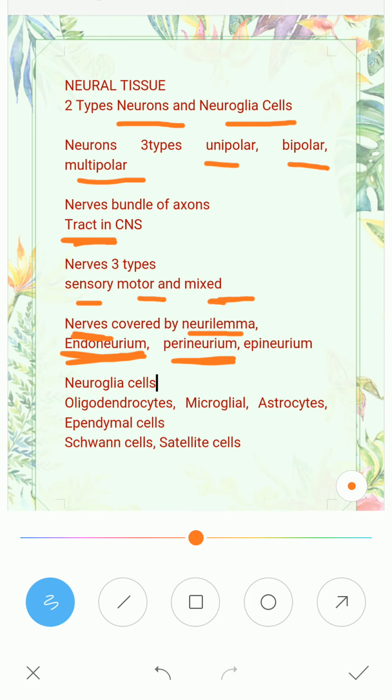When many such nerve fibers covered by perineurium are further covered by epineurium, they form a nerve. These medullated nerve fibers transfer the electric impulse at a much faster rate, 50 times faster than the nerves which are not covered by myelin sheath. Now the myelin sheath is made up of Schwann cells or of oligodendrocytes.